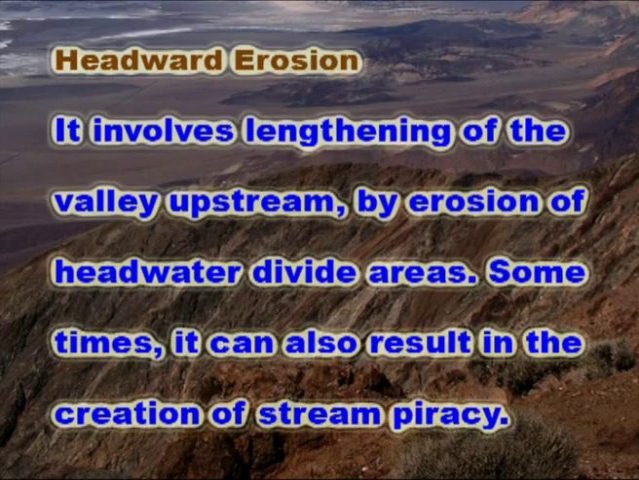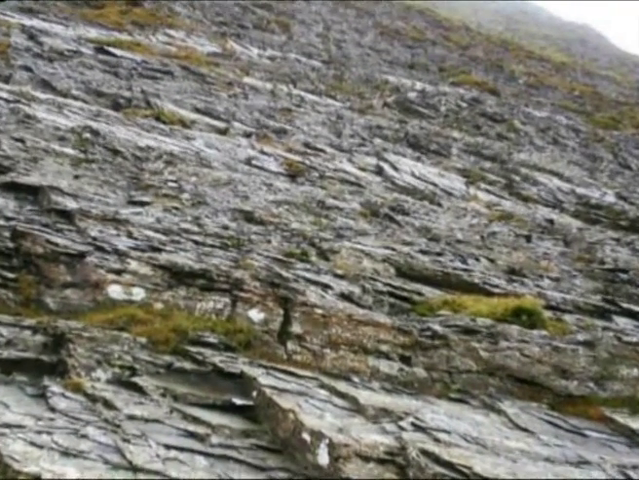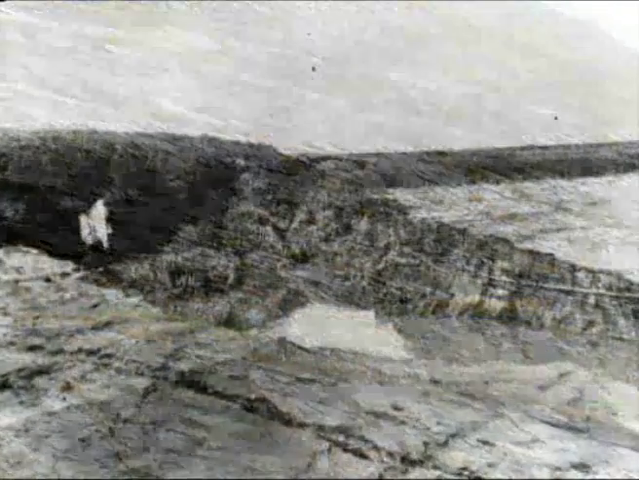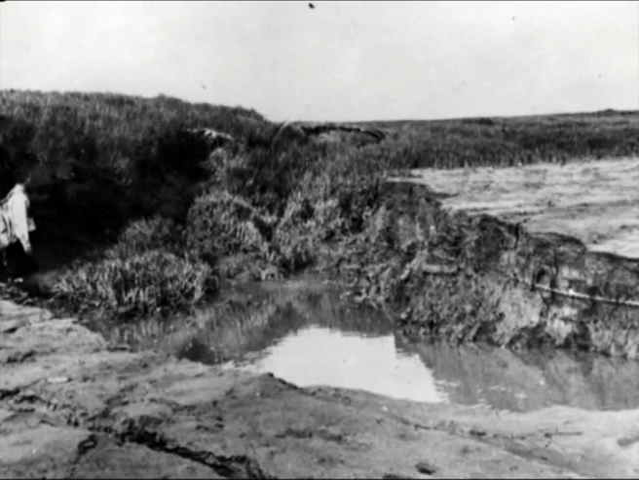Headward erosion is the final stage. It involves lengthening of the valley upstream by erosion of headwater up to divide areas. Sometimes it can also result in the creation of stream piracy. It diverts a part of a stream's drainage into another stream. It happens because of the headward erosion of another stream located adjacent to one stream.